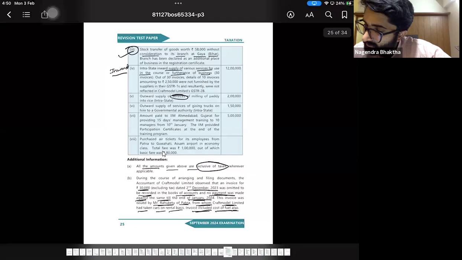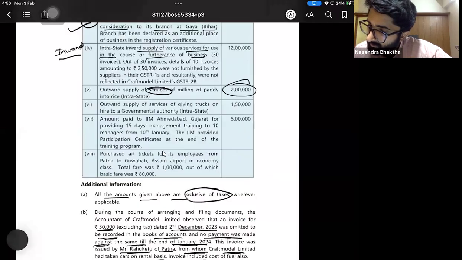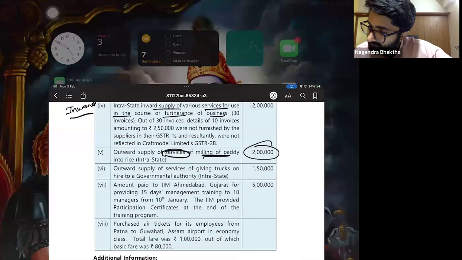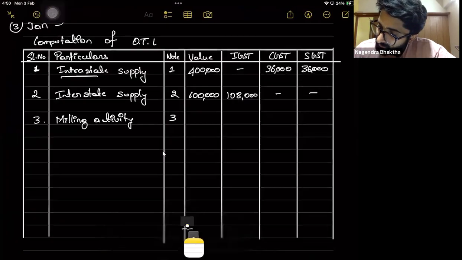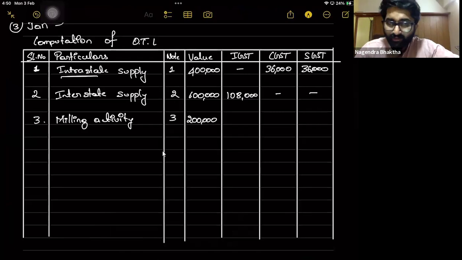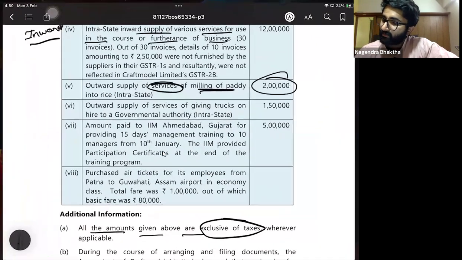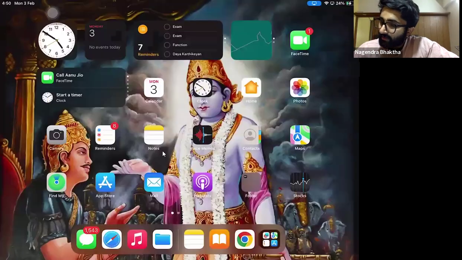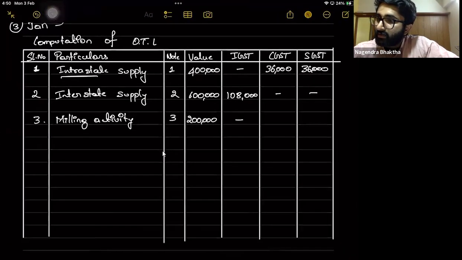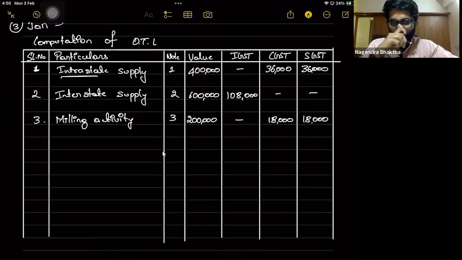What is the amount? Amount is here 2 lakhs. Milling of paddy, it is 2 lakhs. See, the value is 2 lakhs on that 9%. Now the point is CGST, SGST or IGST. Again read outward supply which is intrastate. So that means CGST and SGST. CGST 2 lakhs into 9%, 18,000 CGST and 18,000 SGST. Okay, after that point number 4.